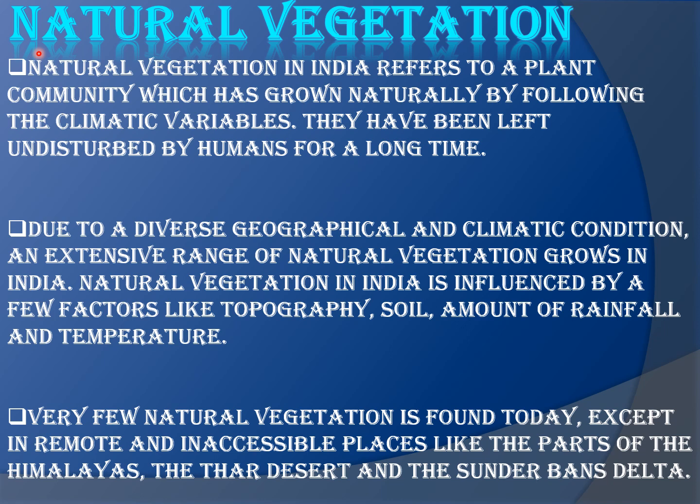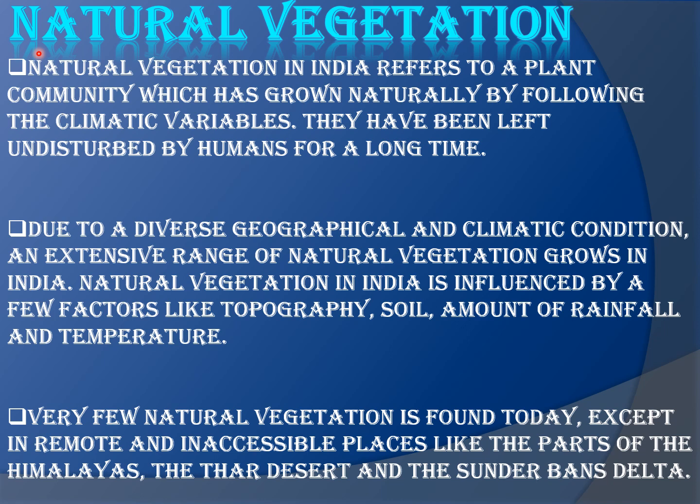They have been left undisturbed by humans for a long time. That means we don't have any role to play in the growth of natural vegetation. So this is what natural vegetation is.